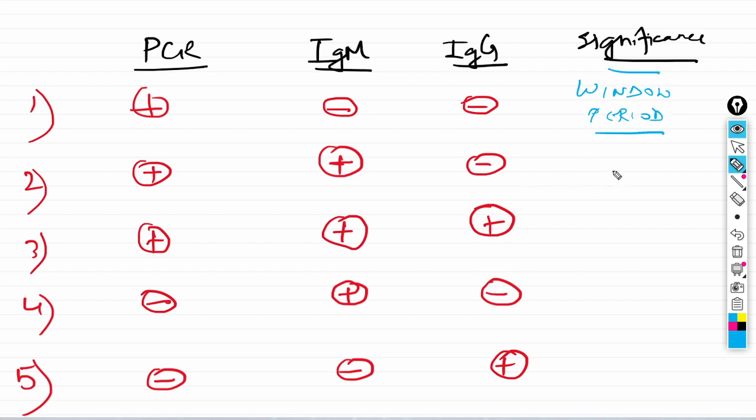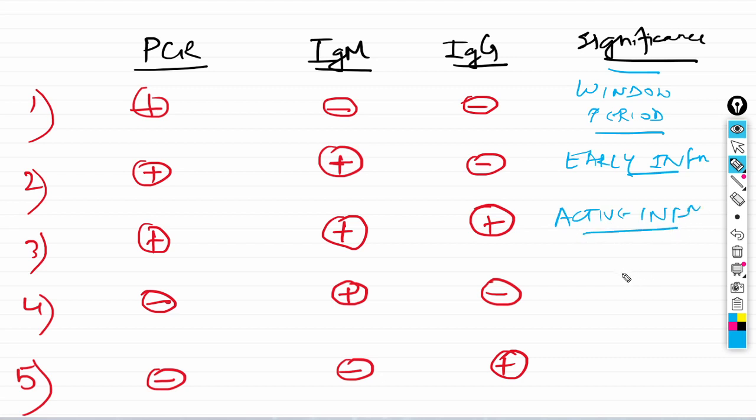If the RT-PCR as well as IgM antibody is positive but IgG is negative, it will denote early infection. If all three tests are positive, it will denote active infection.